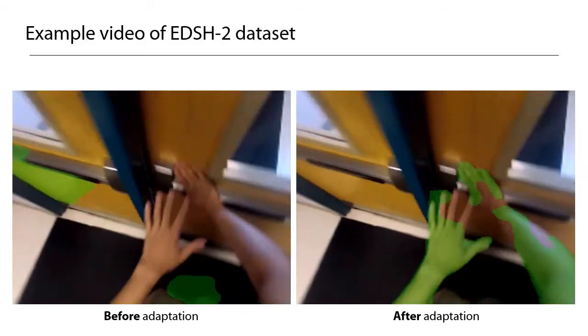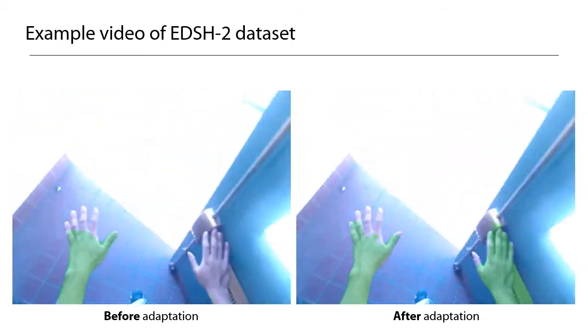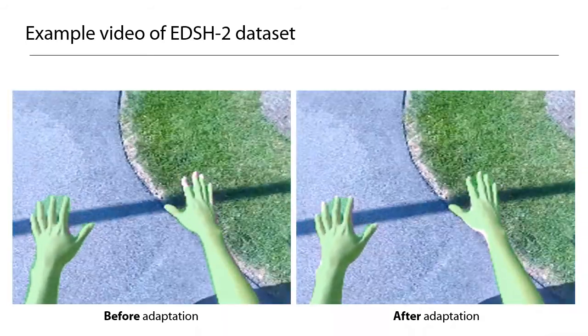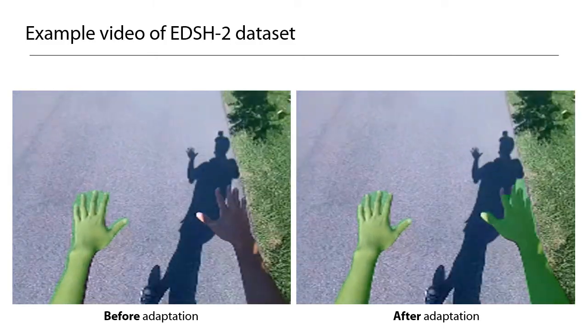This is another example. We can see that our model adaptation method improves the hand segmentation even in challenging cases where lighting and background change significantly.